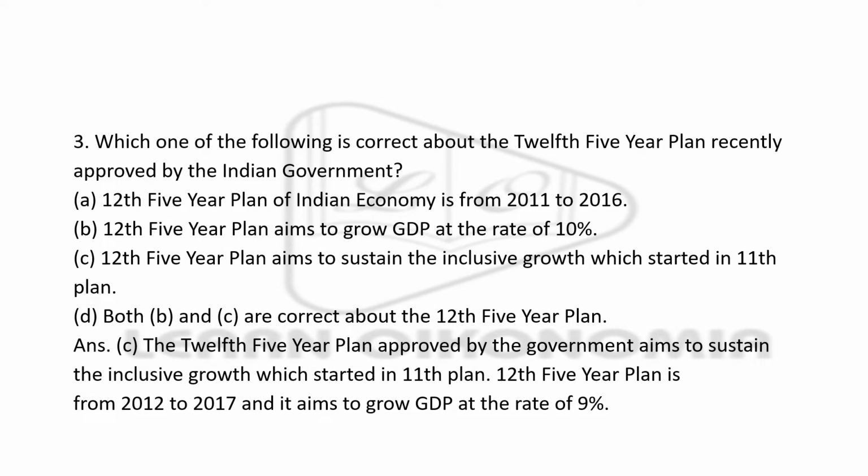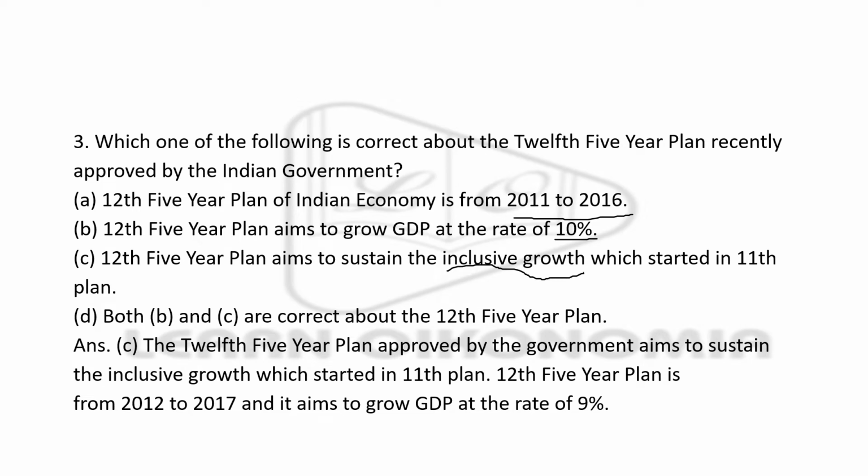The first 5-year plan was from 2011 to 2016. And that is the first sentence. Next sentence: the 12th 5-year plan aims to grow GDP at a rate of 10%. You have to be very specific about all these kinds of rates as well as years with respect to planning. Then the next sentence: the 12th 5-year plan aims to sustain inclusive growth.